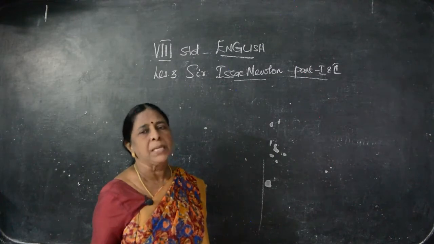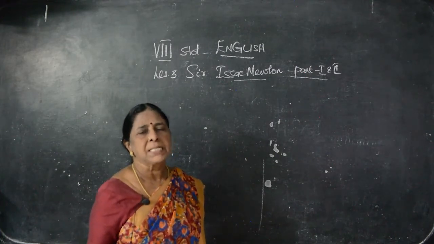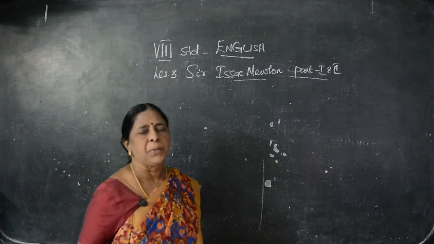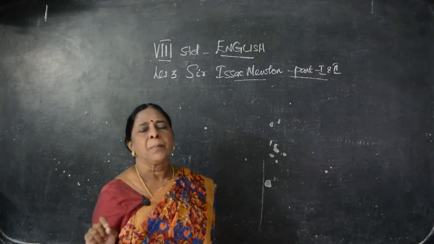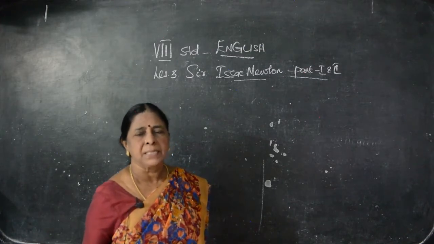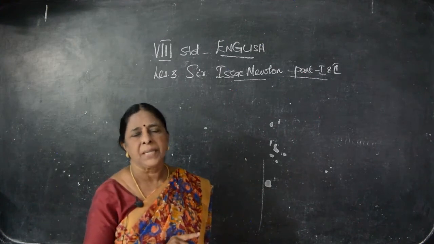Objectives I will say orally, or you can mark down directly in the book, and question and answers I will write on the board, better you copy down. Okay, children, be ready. Take your English textbook and mark down the objectives, question and answers. Question you have to copy from the book. Answers I will be writing on the board.